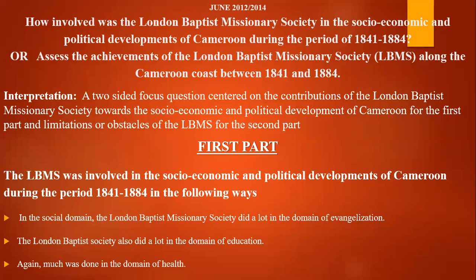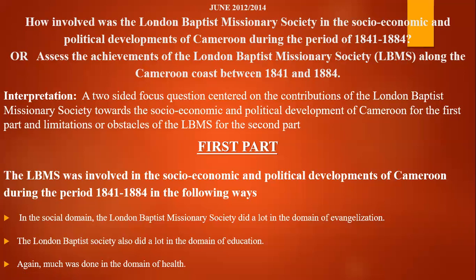So the first part of this question, you have to give how the London Baptist missionaries contributed to the socio-economic and political development of Cameroon. That is the achievement or how they were involved. And the second part, you have to give the limitations or obstacles of the London Baptist missionary. Now, the first part, the London Baptist missionary had the following achievements or were involved in the socio-economic and political development of Cameroon during the period in the following way.